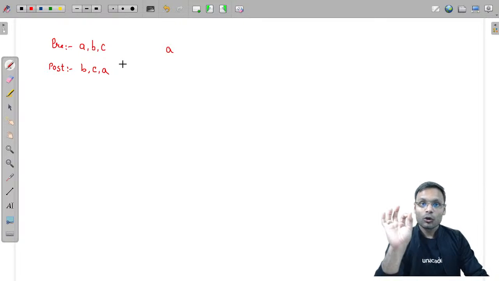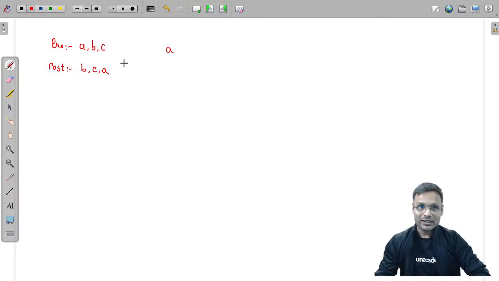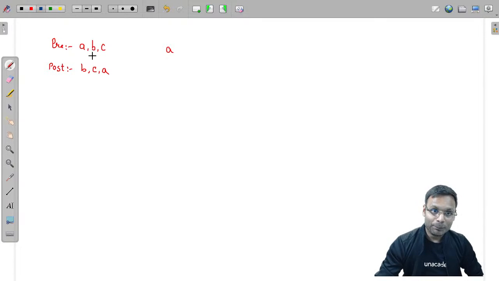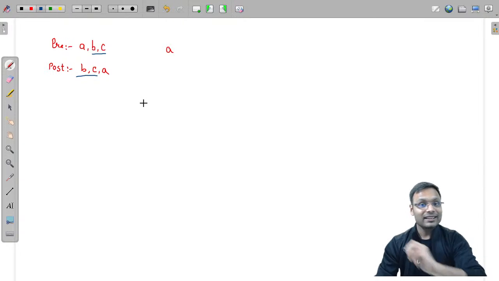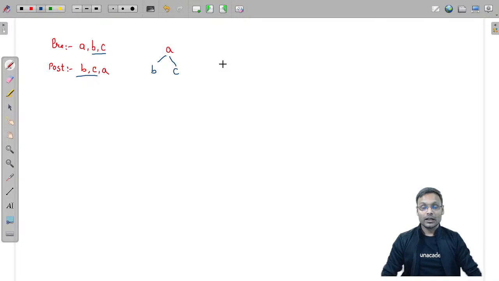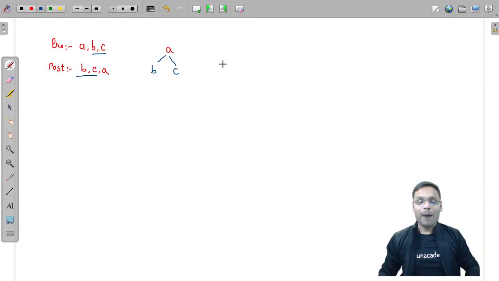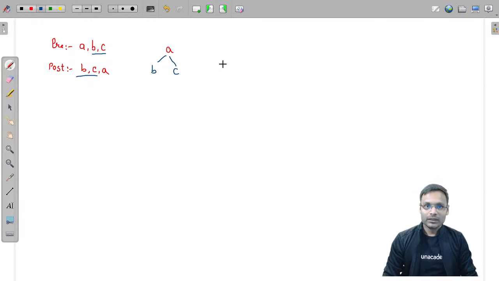If in the pre-order and post-order some nodes are traversed in the same sequence, like here in this particular example, B and C, and exactly the same sequence B and C, understand that B and C should be siblings of each other. From left to right, B and C should be siblings of each other. Now you will say, sir, how is that? You told us it is like this, we cannot just remember it. Of course you cannot remember this, but I will give you the logic also.